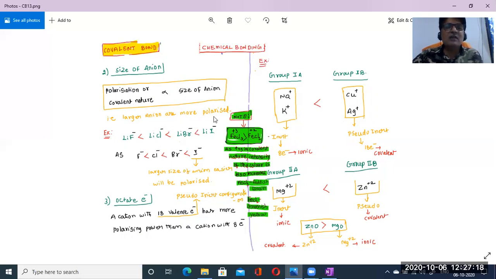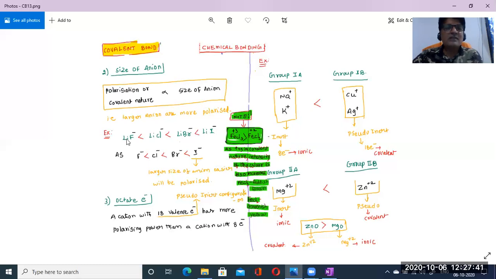That means larger anions are more polarized. Here I have given one more example: lithium fluoride, lithium chloride, lithium bromide, lithium iodide. Here lithium is the same element, but different anions are taken: fluorine, chlorine, bromine, iodine.